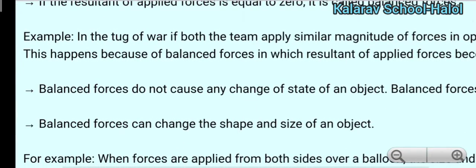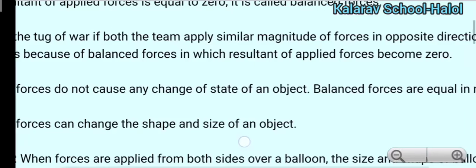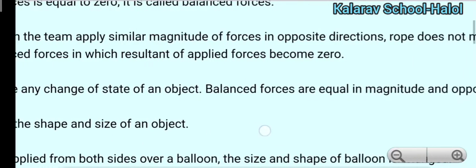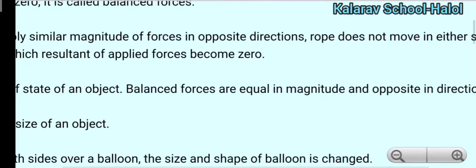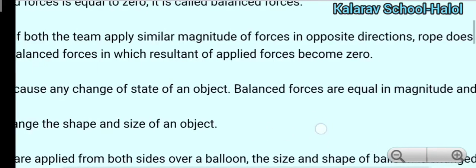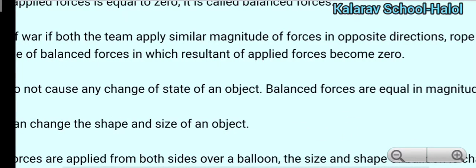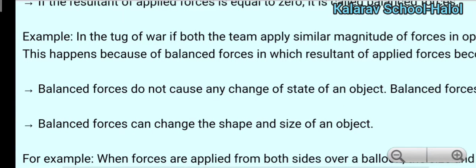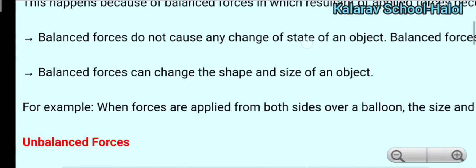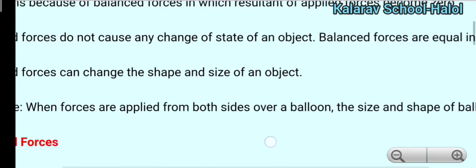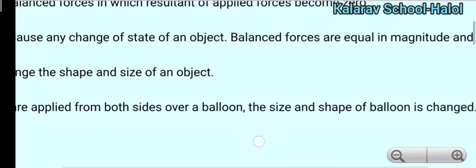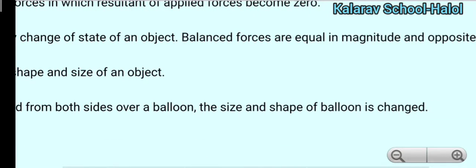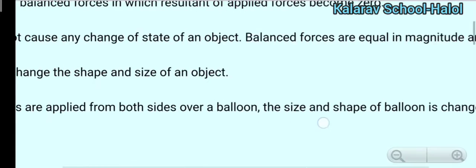Balanced force does not cause any change of state of an object. Here the balanced forces are equal in magnitude but opposite in direction. So if the direction is opposite and the magnitude is the same, then we can say it is a balanced force. Balanced force can change the shape and size of the object, but movement doesn't take place. When forces are applied from both sides of a balloon, the size and shape of the balloon change. This is an example to show how balanced force changes shape and size.